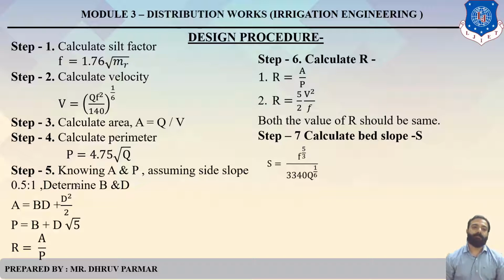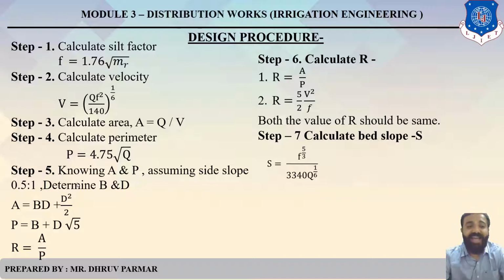So what are the steps? Step one, calculate silt factor. What is the formula of silt factor? f equals 1.76 under root mr. In some examples, silt factor is directly given, but in some cases, the average particle size is given. So you should find out f. The second step is calculate velocity as per Lacey's theory, which is V equals (Q f square upon 140) raised to 1 by 6. So we have velocity. So we can easily find out area A equals Q by V.